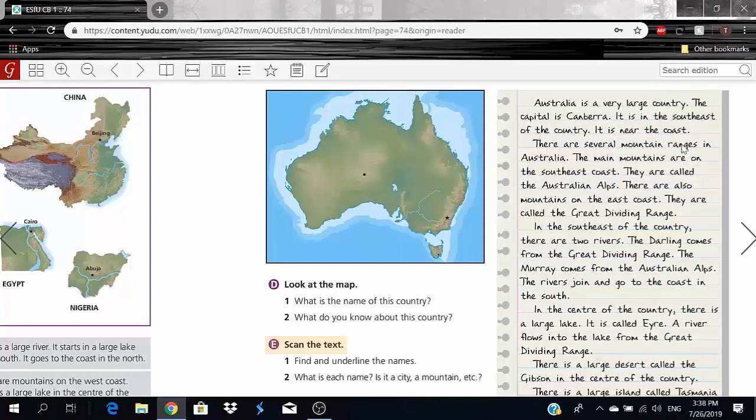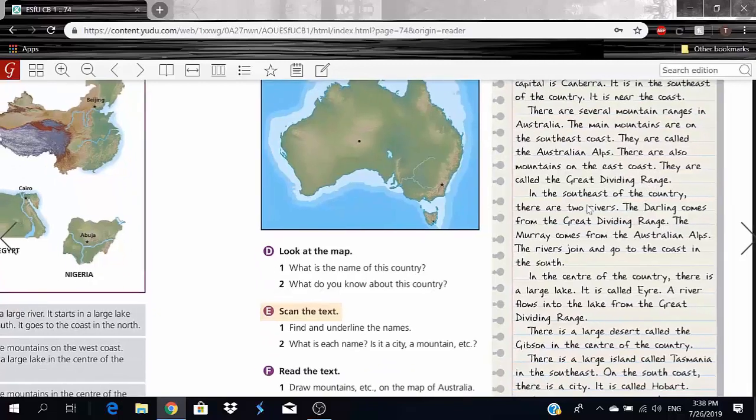There are several mountain ranges in Australia. Underline Australia again, as it is a country. The main mountains are on the southeast coast. They are also called the Australian Alps. So we know that these are the main mountains and their name is the Australian Alps. There are also mountains on the east coast. They are called the Great Dividing Range. So that's another set of mountains on the east coast, and we'll underline this right here.